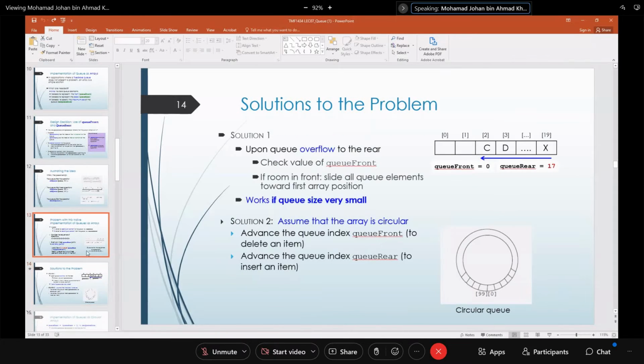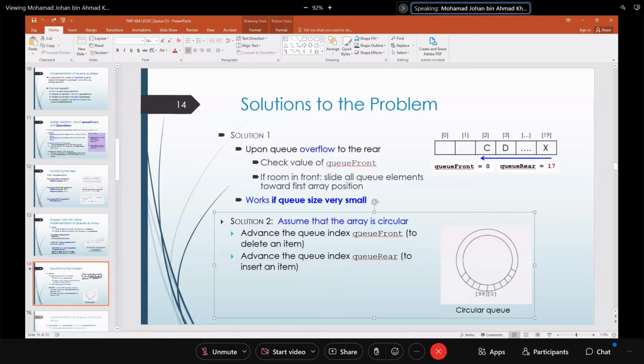So how do you solve this problem? There are two methods. Method 1 is to check the value of queue front. If there are empty spaces in front, then all the populated data from front until the end, you slide back to the first array position. But this works only if the queue size is small. However, if the queue size is not small, then you implement using a circular queue.